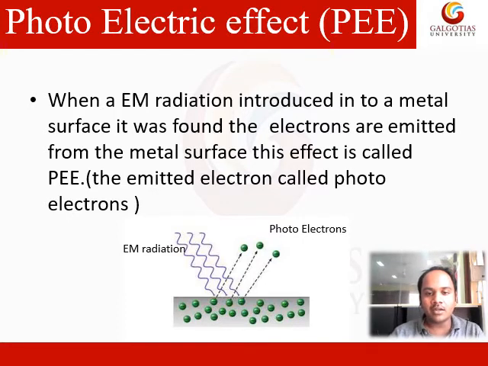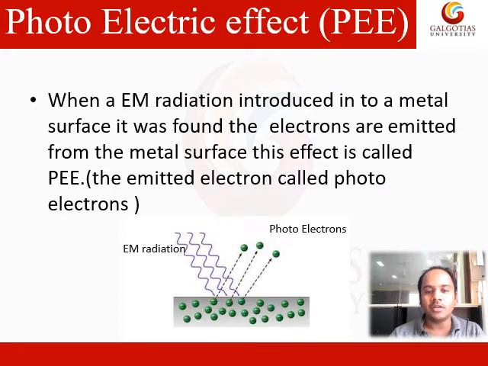When an electromagnetic radiation is incident on a metal surface, it was found that electrons are emitted from the metal surface. This is called the photoelectric effect. The emitted electrons are called photoelectrons. So when you introduce electromagnetic radiation onto a metal surface, what happens? The electrons will be emitted from the metal surface. The radiation came and hit the metal surface, and from there the electrons are re-emitted. So this is called the photoelectric effect.